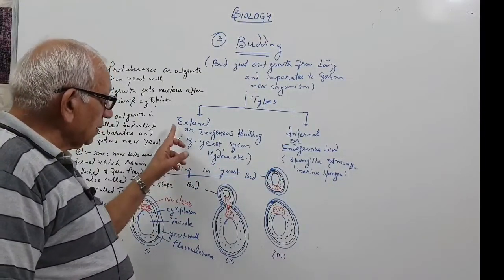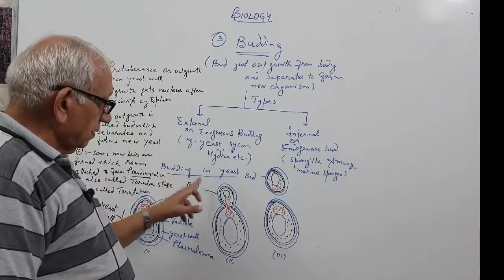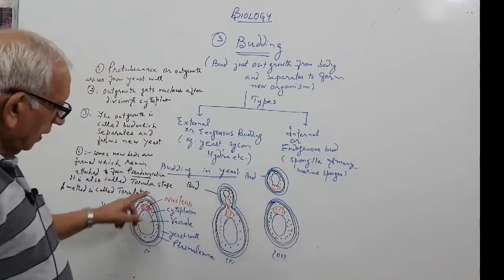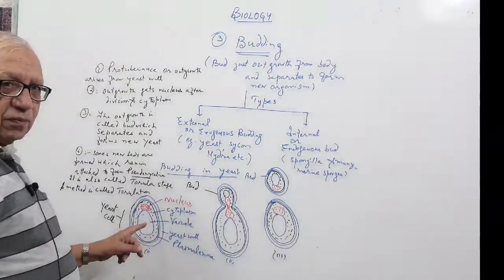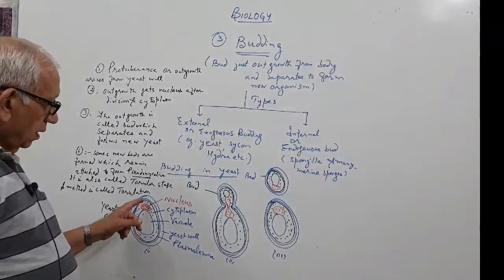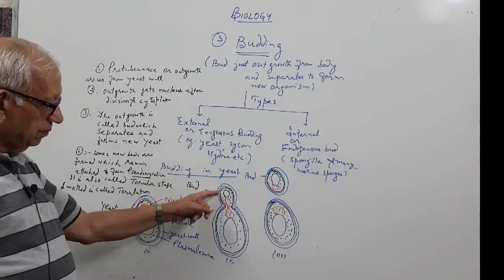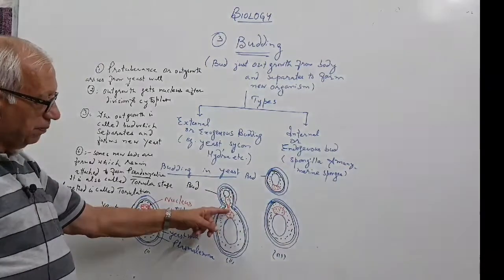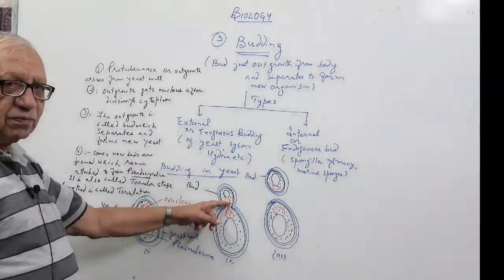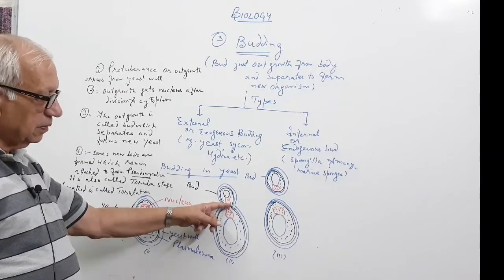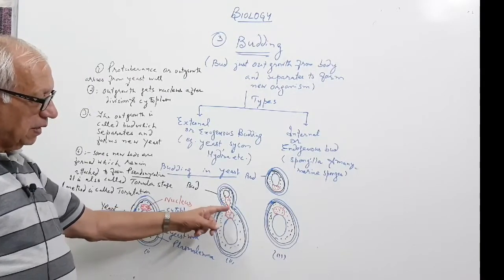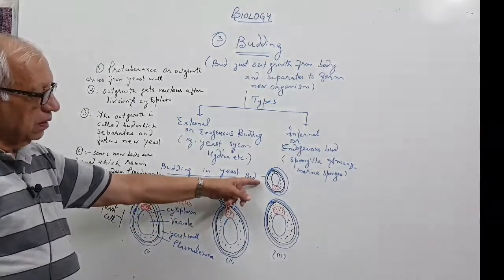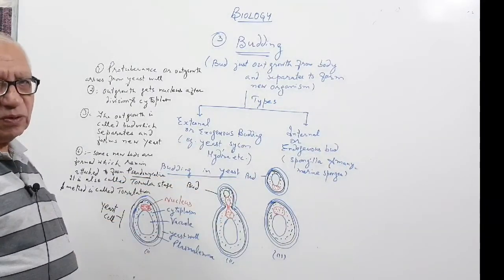Now we come to external budding in yeast. This is a yeast cell. An outgrowth is formed from here. The nucleus divides and part of the nucleus comes here after division. Then this bud separates to form the new organism, a new yeast cell.